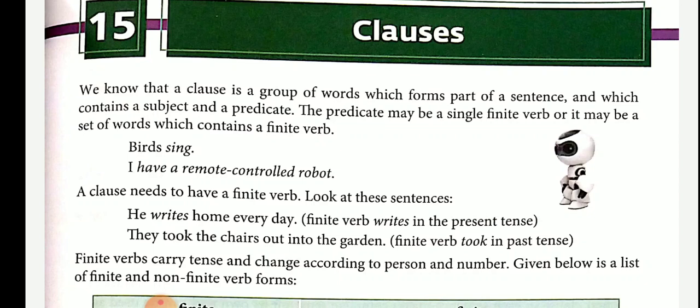They took the chairs out into the garden. They took the chairs, C-H-A-I-R-S, out into the garden. The finite verb is took, T-O-O-K, took. It is in past tense. Finite verbs carry tense and change according to person and number.